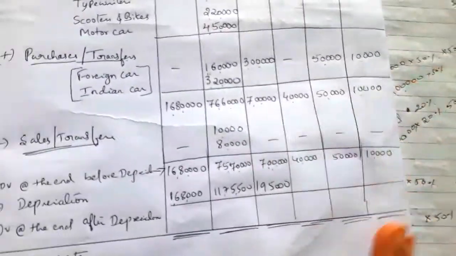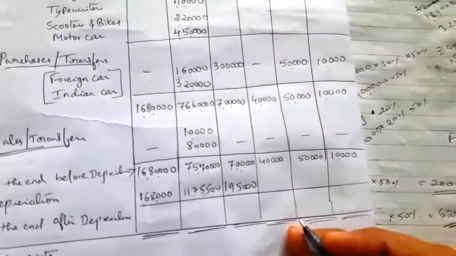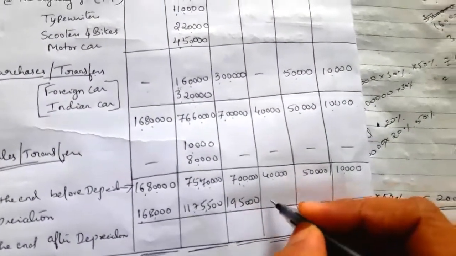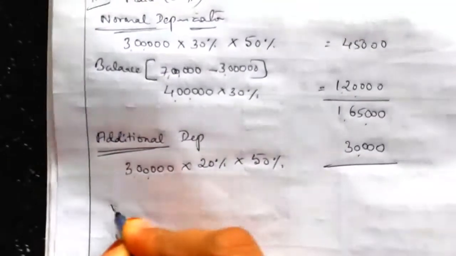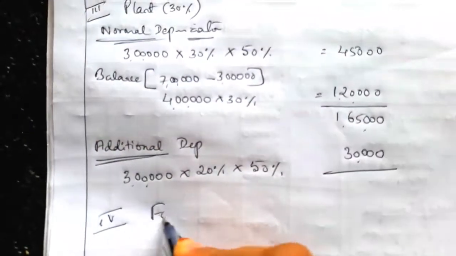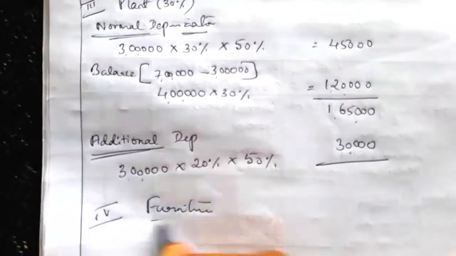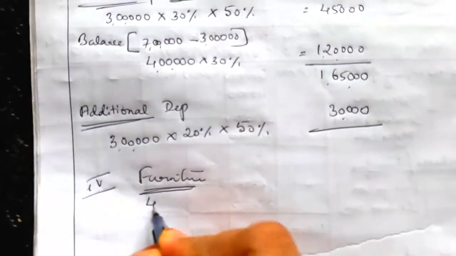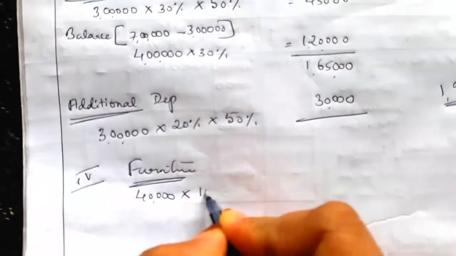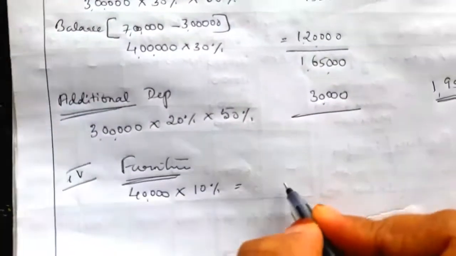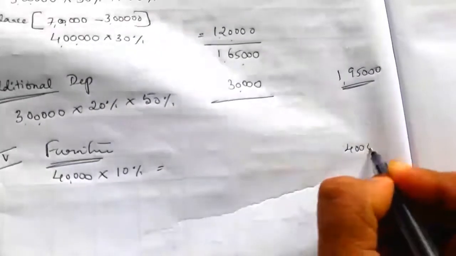1,95,000. Next, in the case of furniture rated 10%, fourth block, there is no purchase and no date is given, so directly we can take full value 40,000 into rate of depreciation of furniture 10%, which is equal to 4,000. That is the depreciation in the case of furniture.